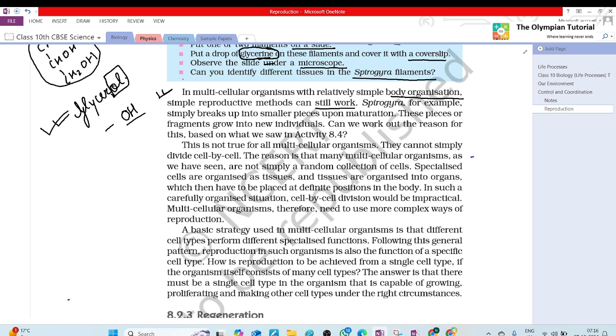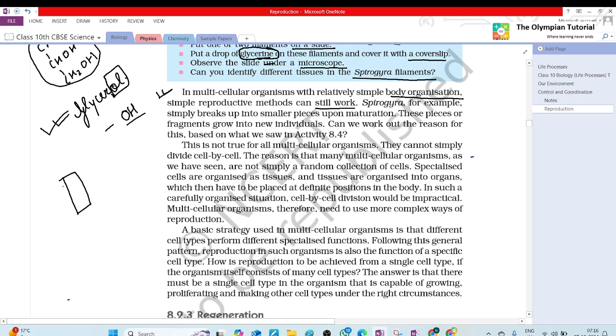Ayukta, read it. Spirogyra, for example, simply breaks up into smaller pieces upon maturation. These pieces or fragments grow into new individuals. Can we work out the reason for this based on what we see in activity 8.4?